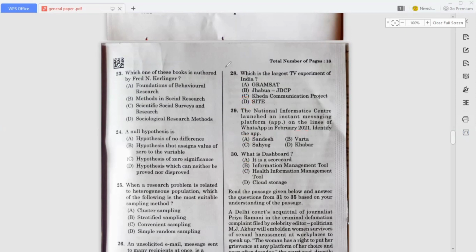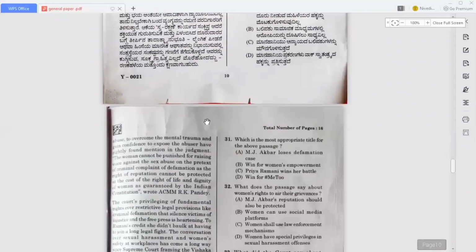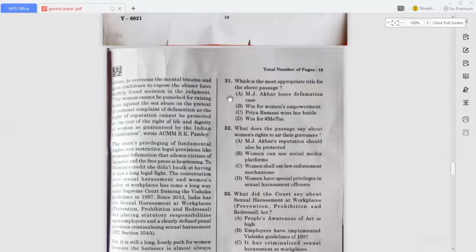That is, here from 31 to 35 they have given a passage. Okay, so you have to read that passage, and only then answer. So I will read this passage and make the answer. So 31 to, okay.